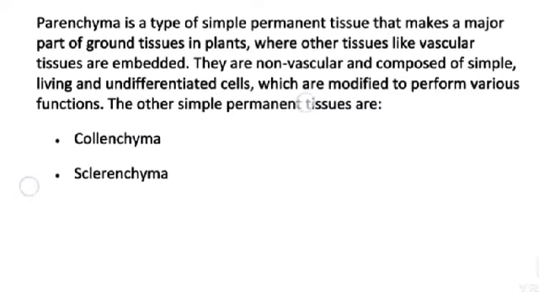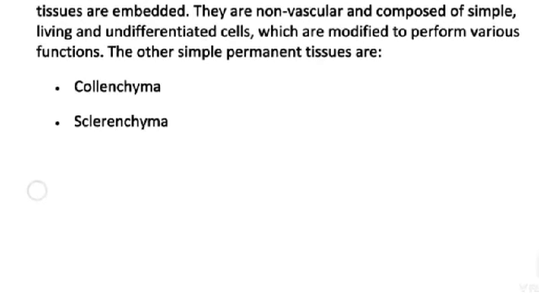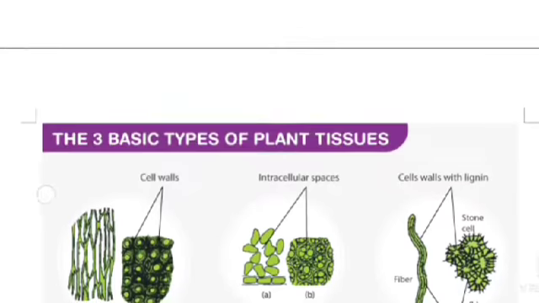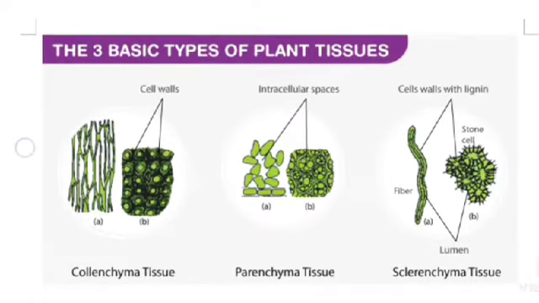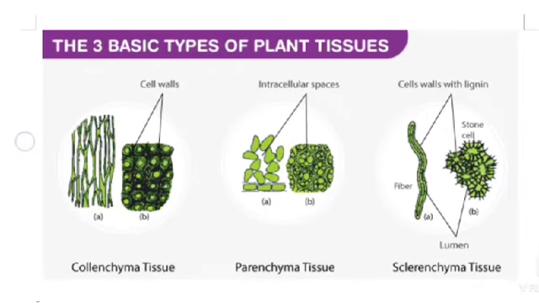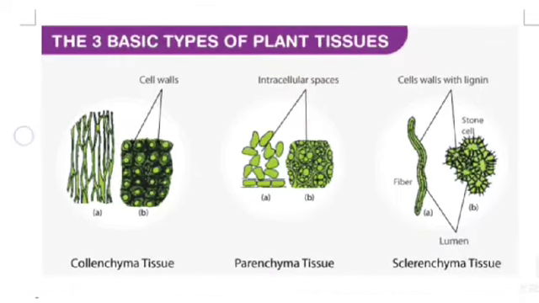The other simple permanent tissues are collenchyma and sclerenchyma. See the picture: the three basic types of plant tissues, collenchyma tissues, parenchyma tissues and sclerenchyma tissues.